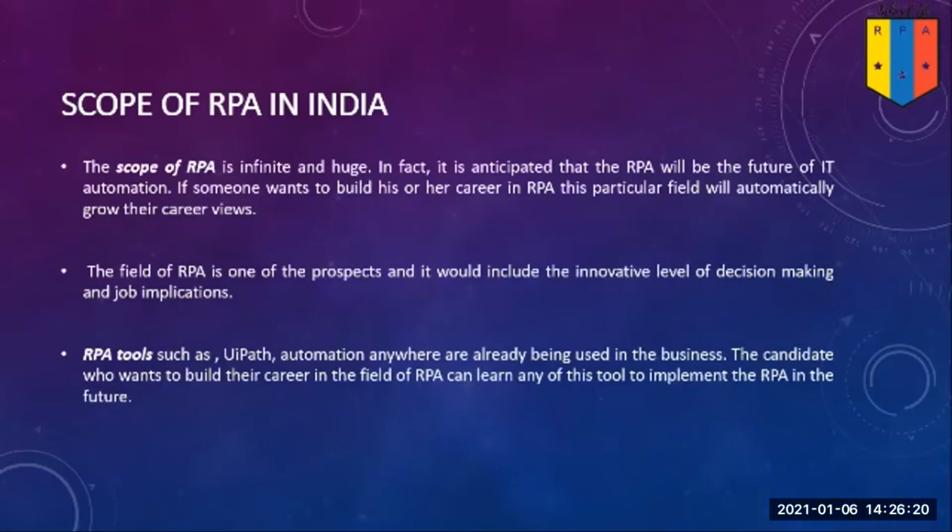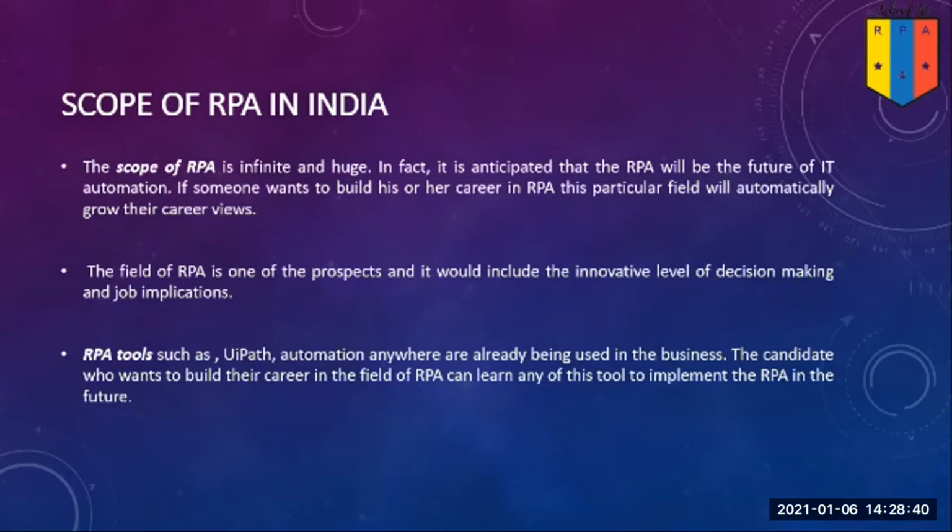Scope of RPA in India is infinite and huge. In fact, it is anticipated that RPA will be the future of IT automation. If someone wants to build his or her career in RPA, this particular field will definitely grow their career. And guys, UiPath is the leading, number one adopted RPA tool in the entire market. It is a market leader in RPA automation tools, right? So there's no doubt about jobs in UiPath in India or abroad. And UiPath is the most used tool by n number of companies.